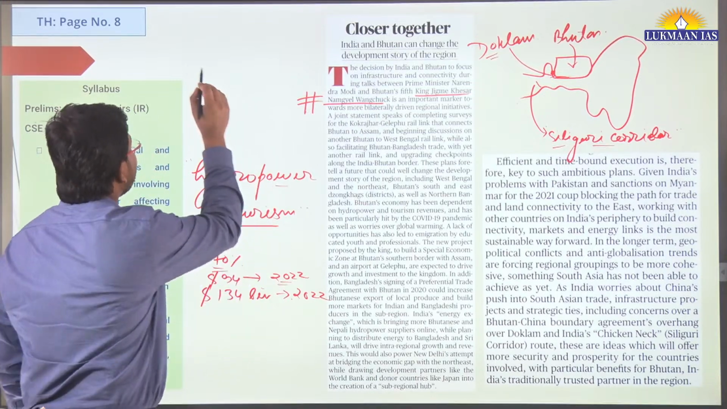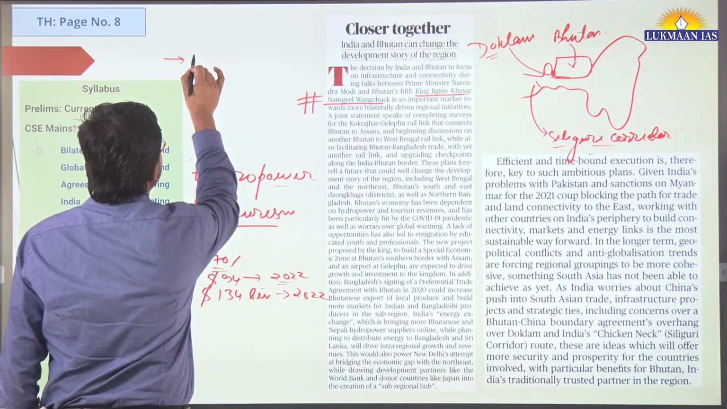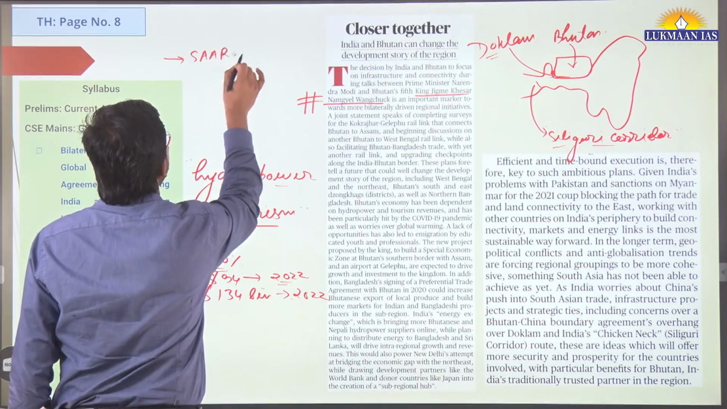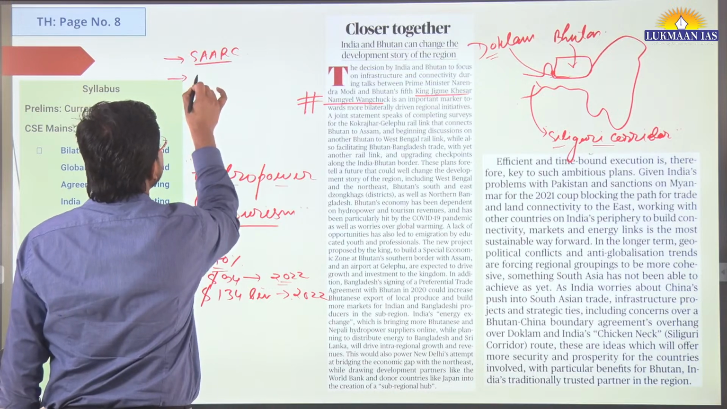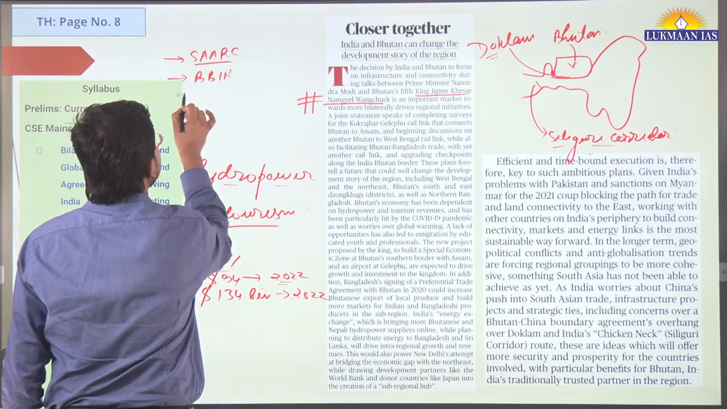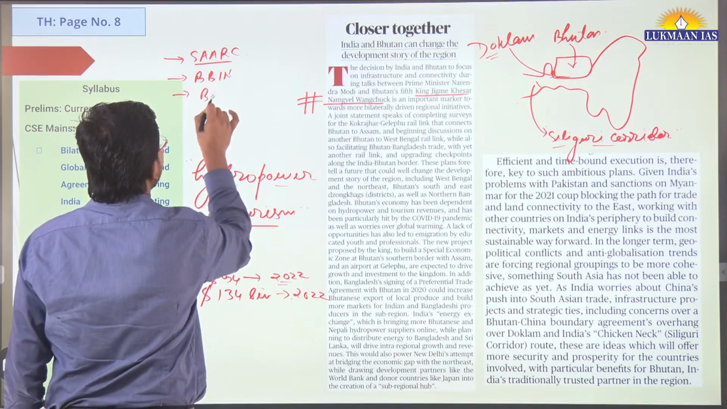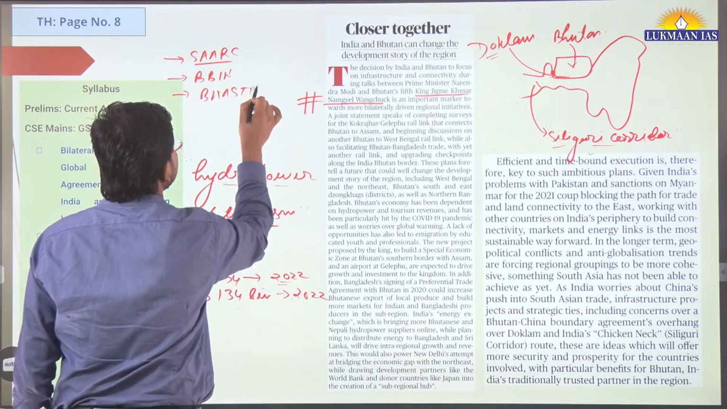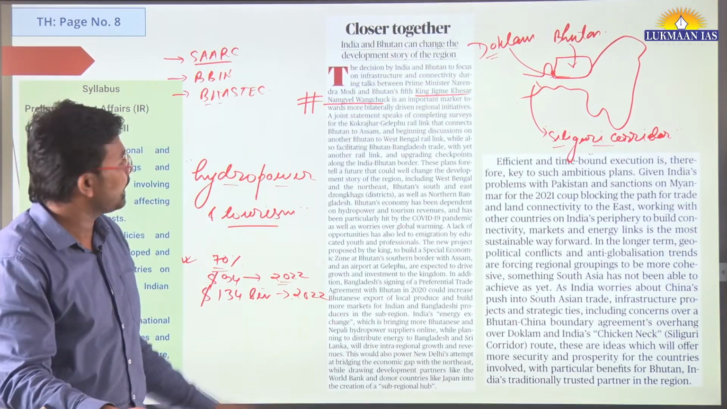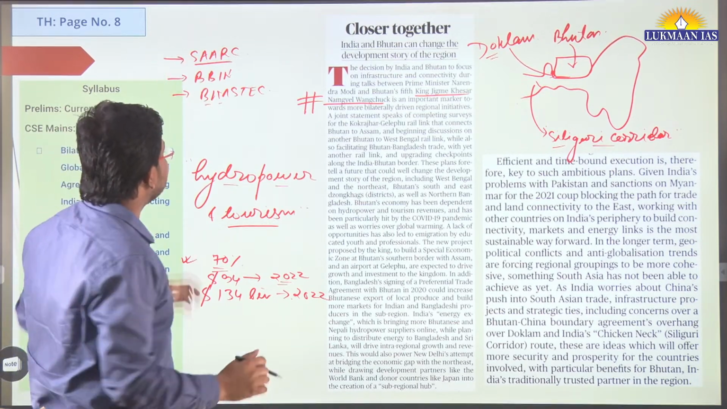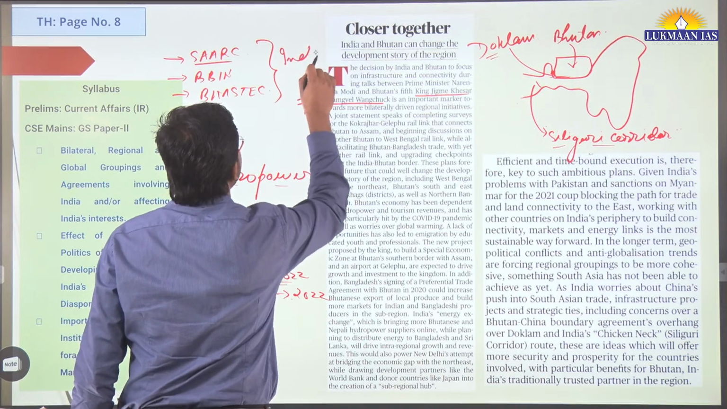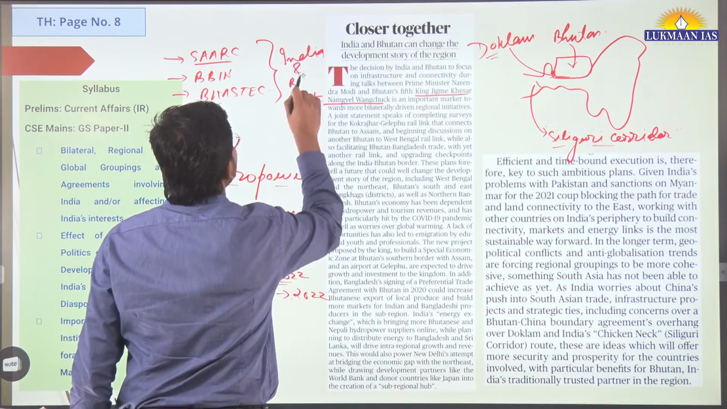Also, India and Bhutan are together part of many initiatives. One of the initiatives is the South Asian Association for Regional Cooperation. Here India and Bhutan are there. Then we have Bangladesh, Bhutan, India, Nepal, BBIN. Then we have BIMSTEC, the Bay of Bengal Initiative for Multi-Sectoral Technical and Economic Cooperation. So in these three regional groupings, India and Bhutan both are there.